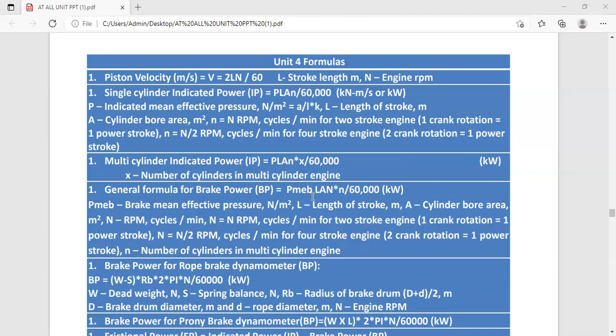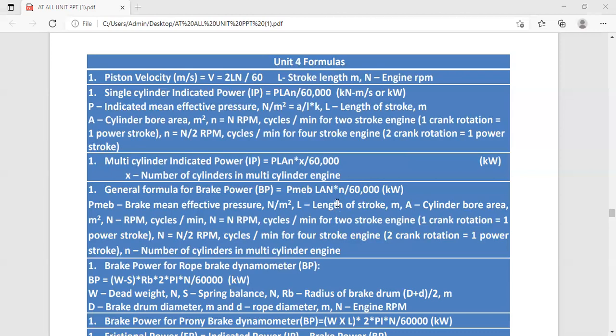L is the length of stroke, which we take in meter. Capital N is the RPM, cycles per minute for two stroke, and n is equal to N by 2 for four stroke. And here we are taking small n; this small n you can take, or you can take the X, which is the number of cylinders.